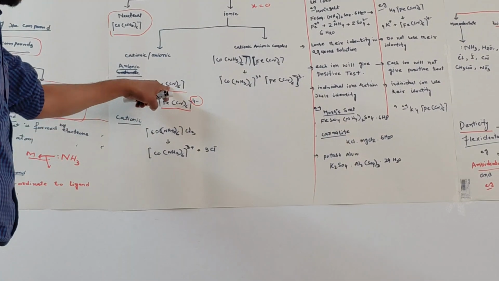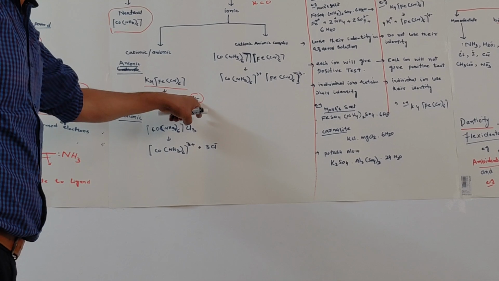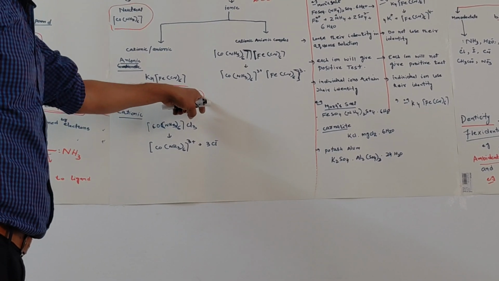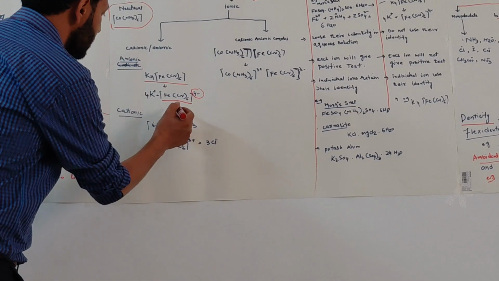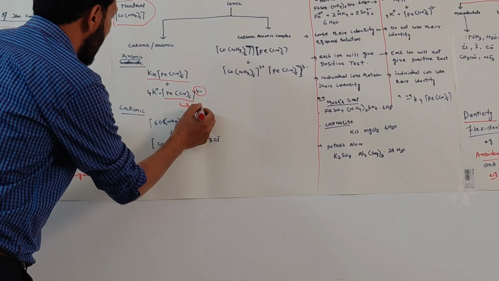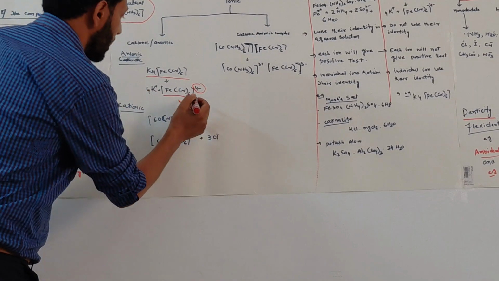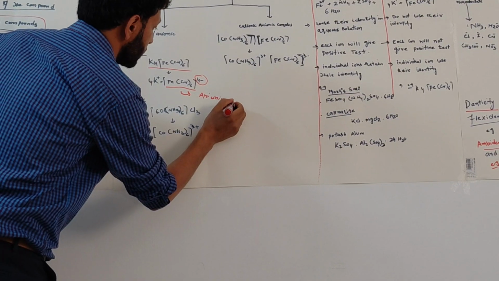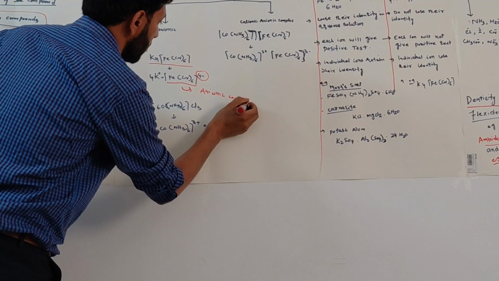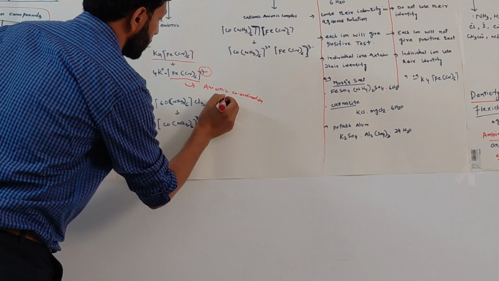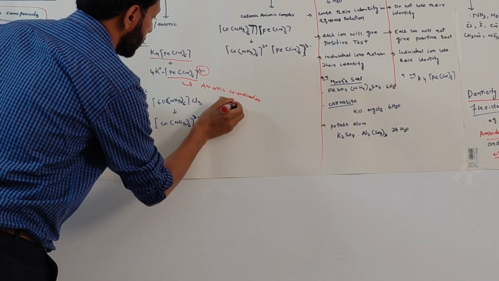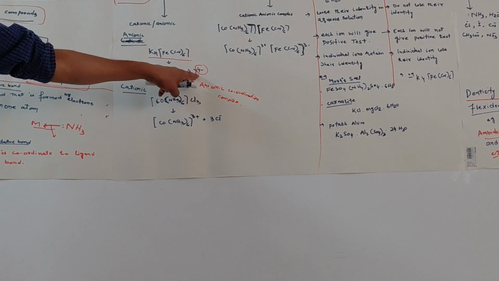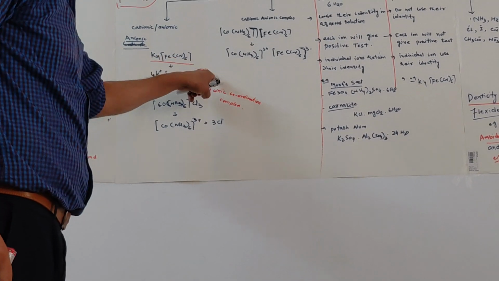In this complex, there is a negative charge. So this negative charge represents that this complex belongs to the anionic coordination complex, because of the negative charge on the complex.